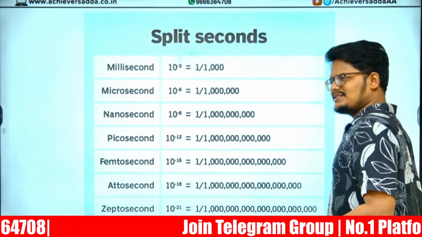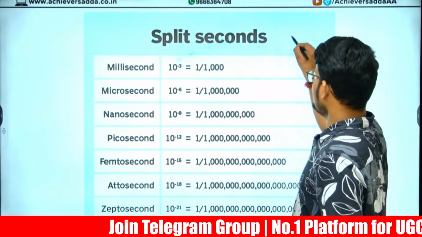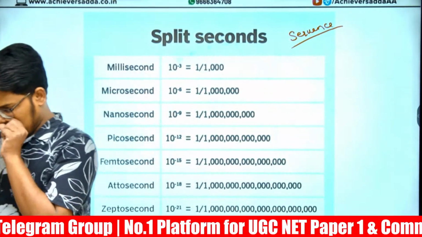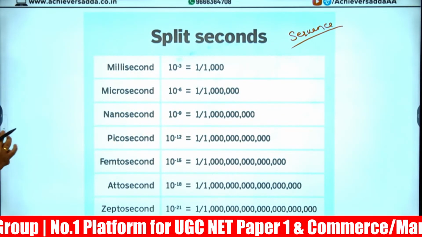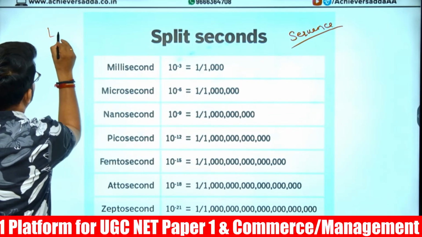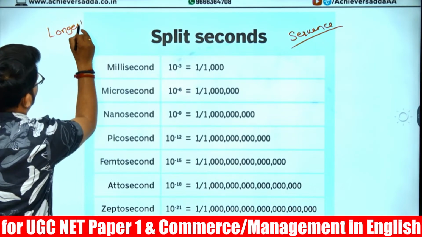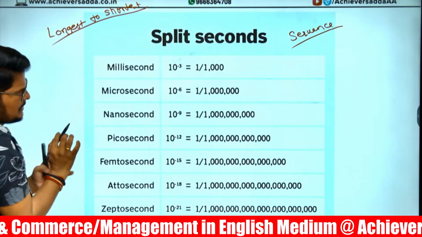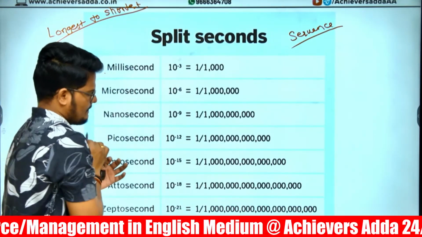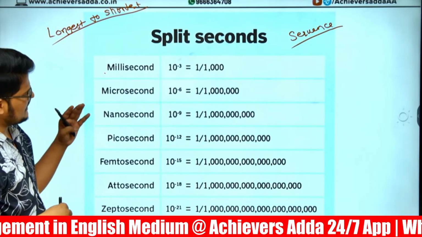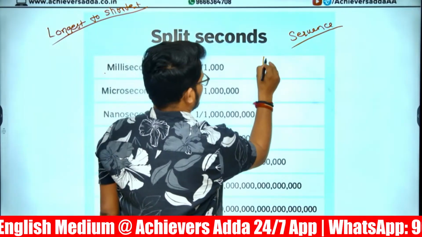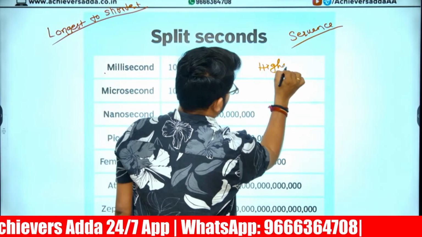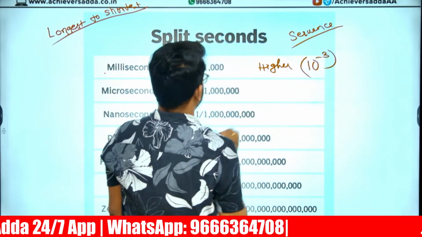Next, there is a question on split seconds. They are asking for a sequence arrangement. But here is the blunder mistake which was committed in yesterday's question paper by the students. The question asked was longest to shortest. Here, the first one, 10 power minus 3, is the highest one.